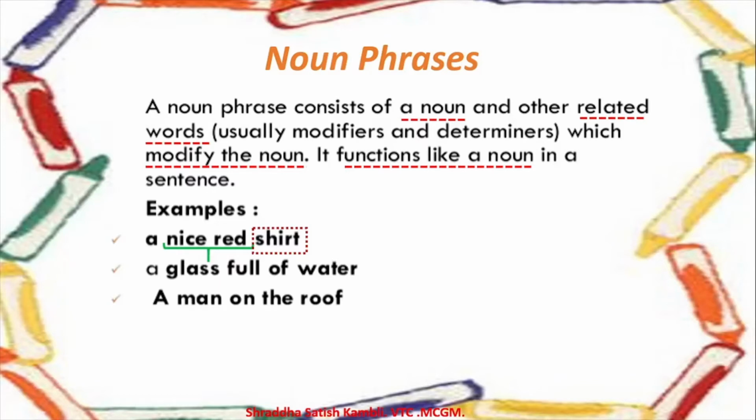Then look at the next example, a glass full of water. So a glass full of what? Of water. These are all examples of noun phrases, children. One more example, a man on the roof. A man here is a noun, and on the roof are other words which are attached to it. When we say it, we say a nice red shirt, a glass full of water, a man on the roof. So these are all examples of noun phrases.